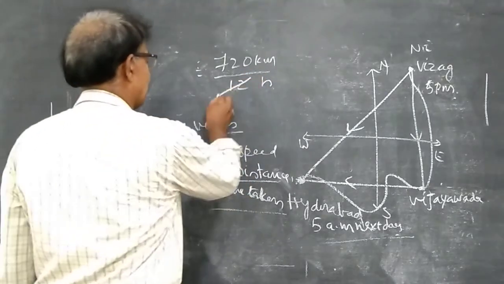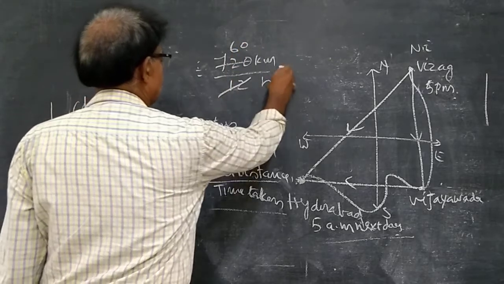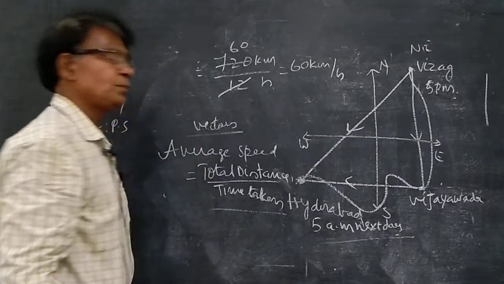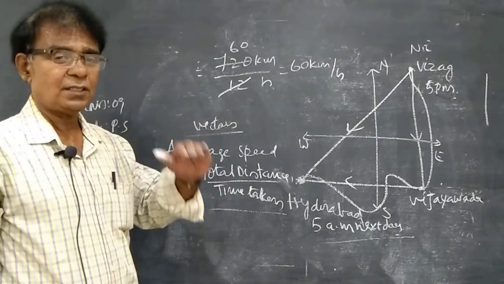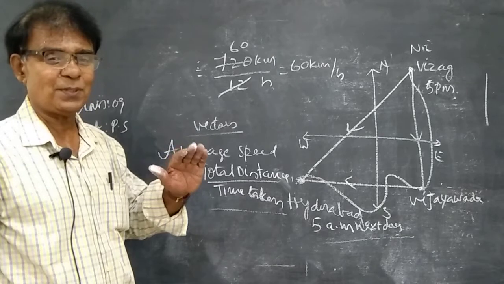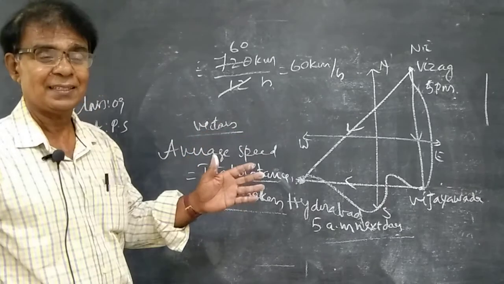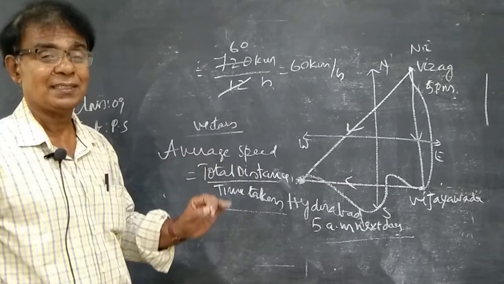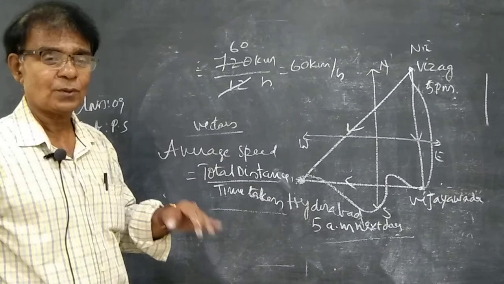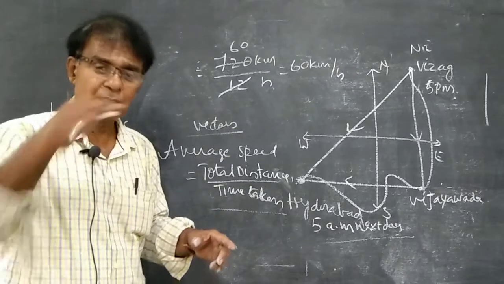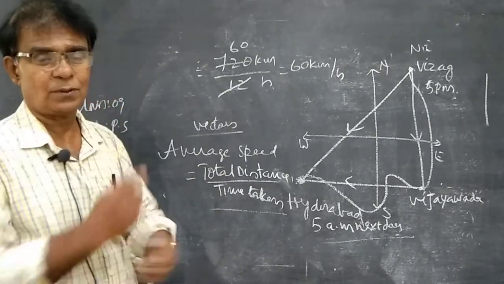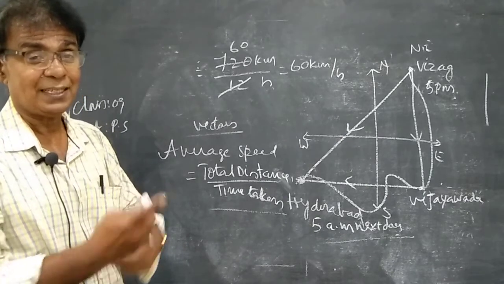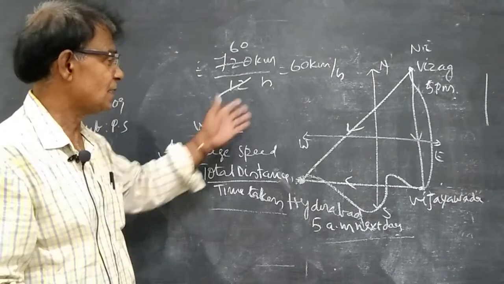So now you cancel this, and it is 60 kilometers per hour. So on average over the journey, the average speed of the train is 60 kilometers per hour. That does not mean it travels continuously at 60 kilometers per hour. Average speed is not continuous; it is calculated from the total distance. For a particular point, there is another quantity called instantaneous speed, which will come in the next videos. Instantaneous speed is different; this is average speed.